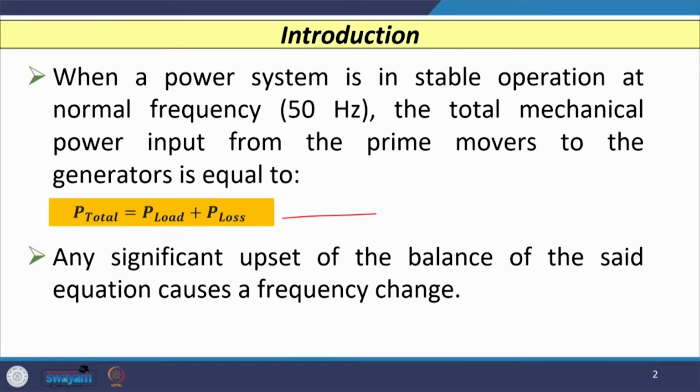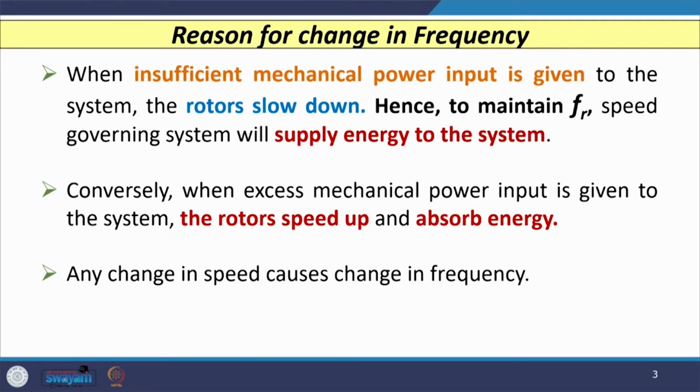So, if the balance of this equation is disturbed, that is going to cause a change in frequency, in which we are interested. Let us first see what the reasons for change in frequency are. Whenever the mechanical power input is not sufficient for the system, the rotors slow down. Hence, to maintain the reference frequency, the speed governing system will supply energy to the system. On the other hand, when excess mechanical power input is given to the system, the rotors speed up and absorb energy. So, any change in speed is going to cause a change in frequency.